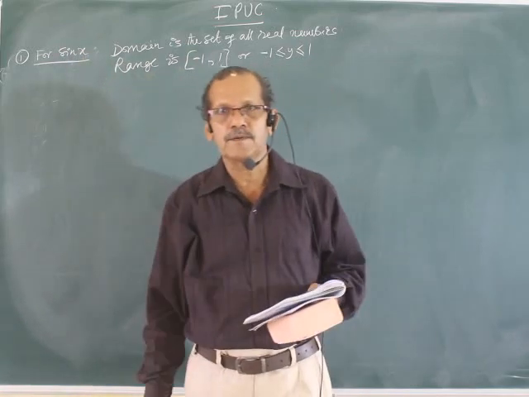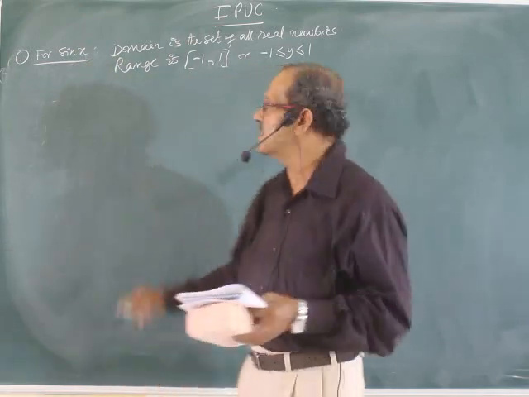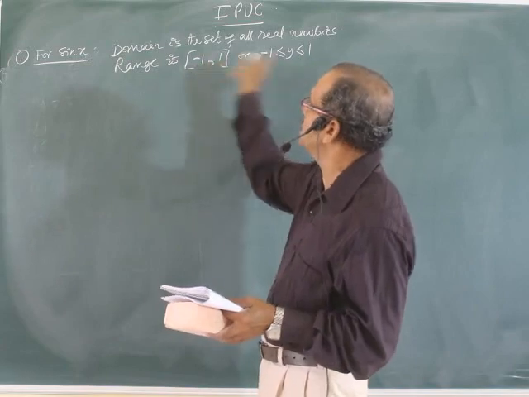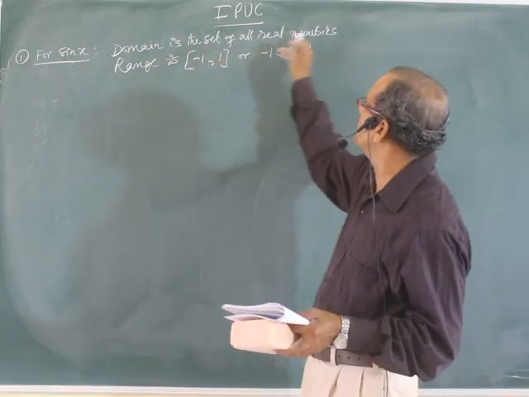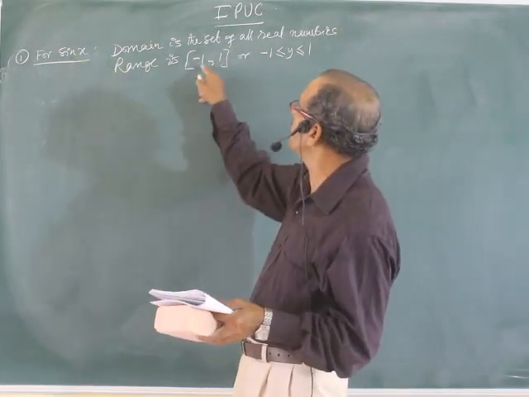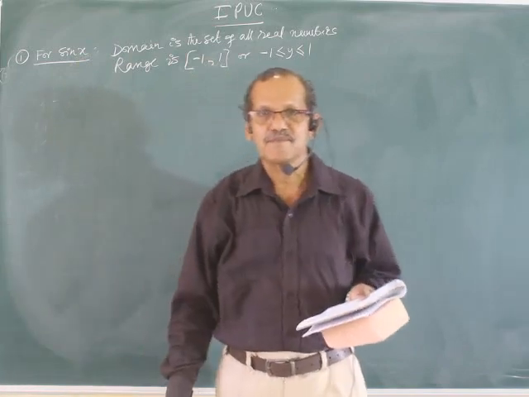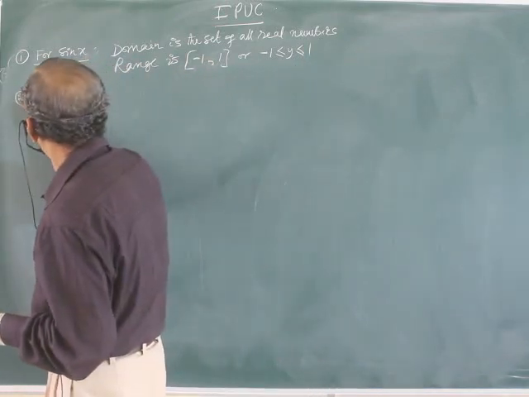Whatever may be the real number you take, the value of the function comes only in between -1 and 1. That is what it means. Domain means you can take any real number, but the value of the function will be only in between -1 and 1. It is called a range. Right, for all the function.